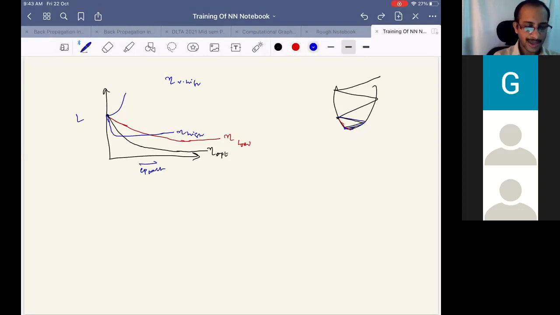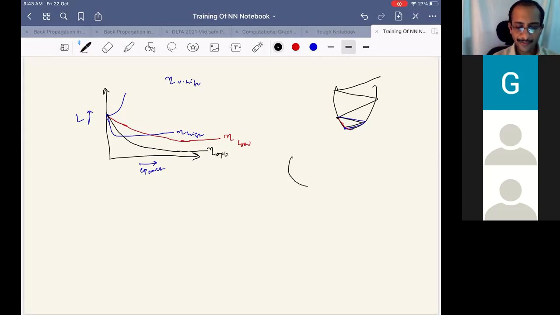Sir, small question. Yeah, please ask. Wouldn't a low learning rate actually lead to better convergence if we repeat for more epochs? Yeah, it can lead to good convergence. The only thing is it may also get stuck at a local minimum. Also, it depends upon the loss function or loss curve.